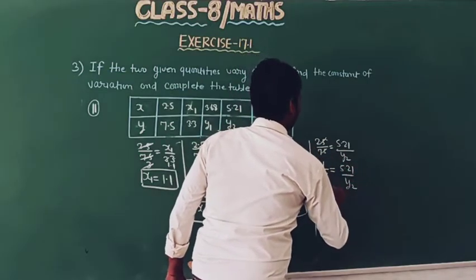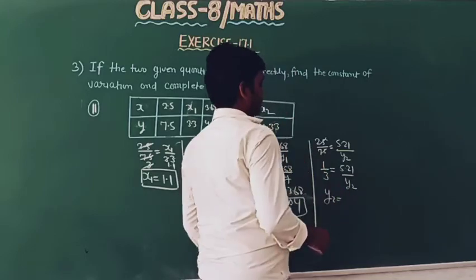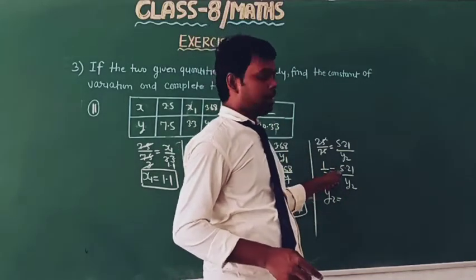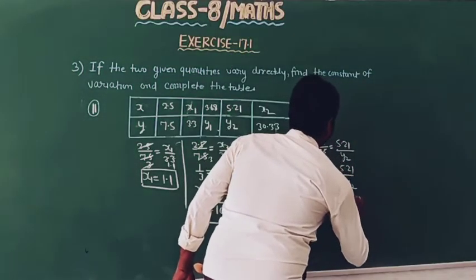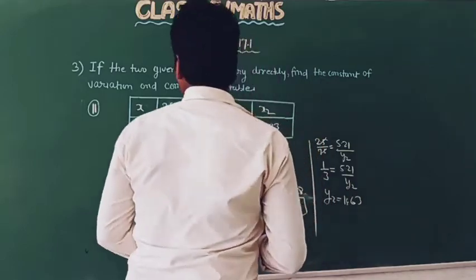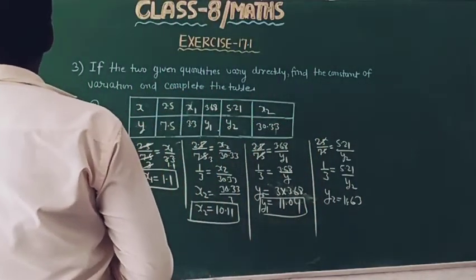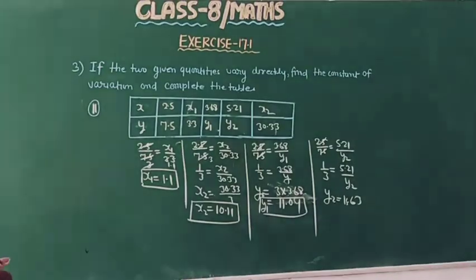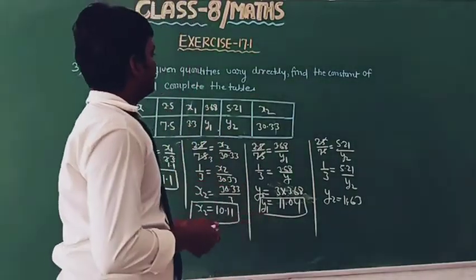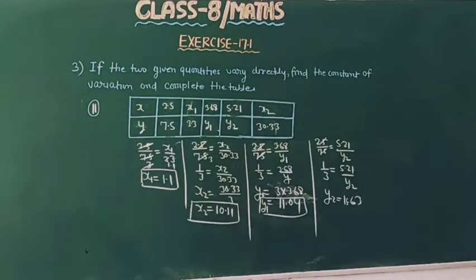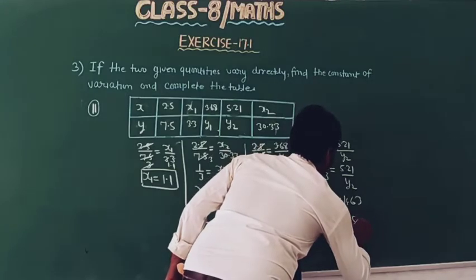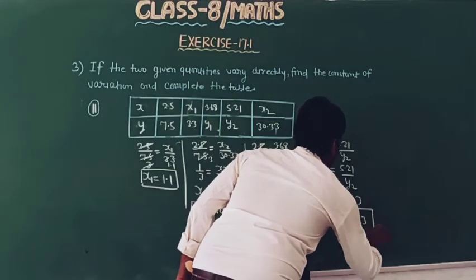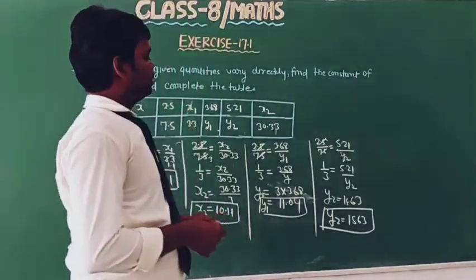Now multiply 3 by 5.21, so we will get 15.63. So this is y2 equal to 15.63, the value of y2. Okay.